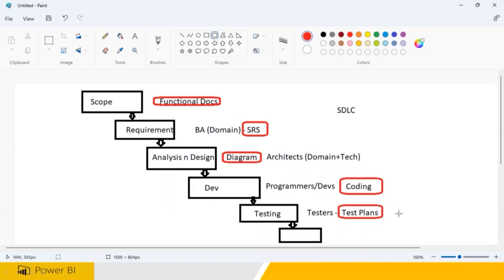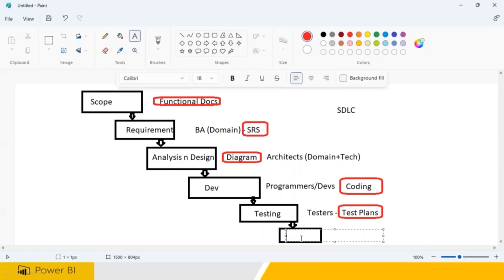Now that will get released. Am I clear? The last one: once everything is ready, you are going to be releasing the software. So the release will be done. Then your work is going to start now.